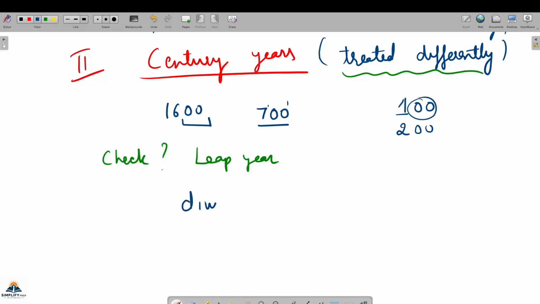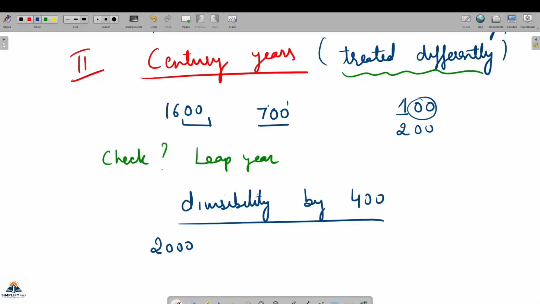You will check now divisibility by 400. You have to check whether, suppose, 2000 is a leap year or not. It's not a normal year, it is a century year. So the rule here is different. Century years have a different rule. Always remember.